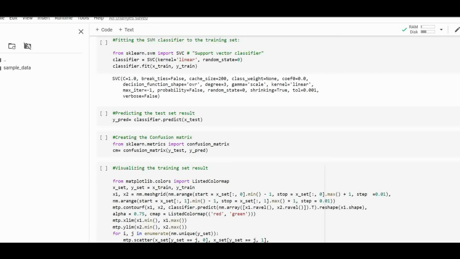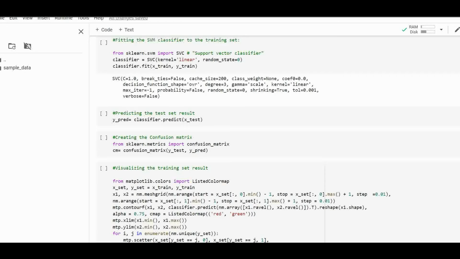Now we will see the performance of the SVM classifier, how many incorrect predictions there are compared to the logistic regression classifier. To create a confusion matrix, we need to import the confusion_matrix function from the sklearn library, as I've told you before. So as you can see, by using this, we get a confusion matrix.